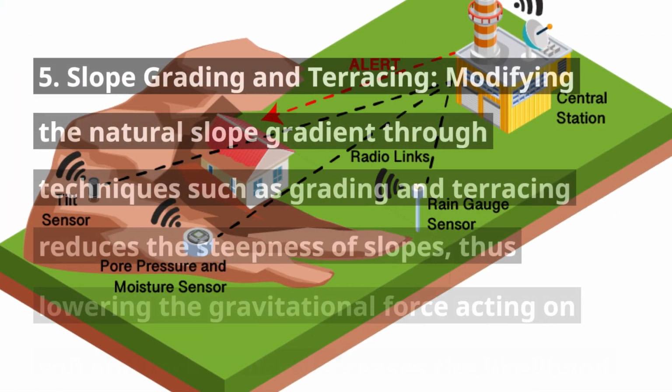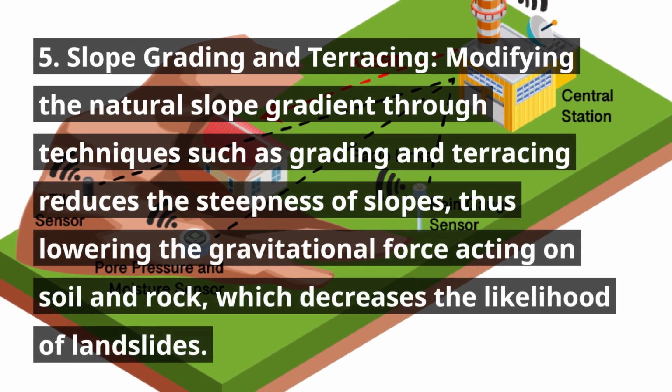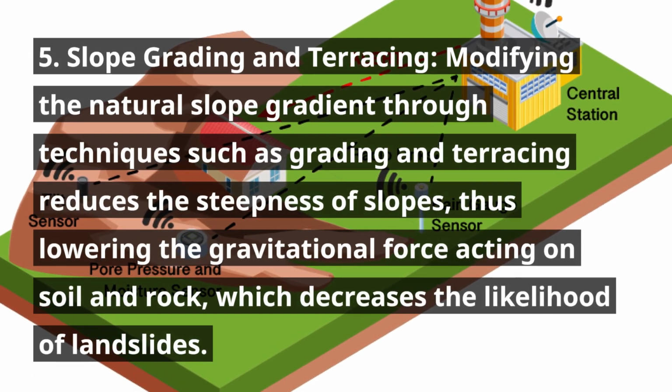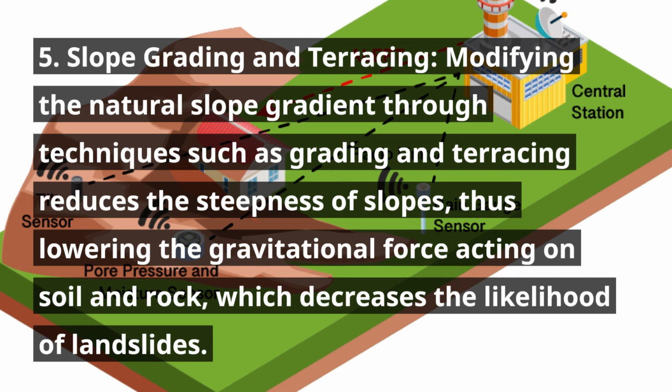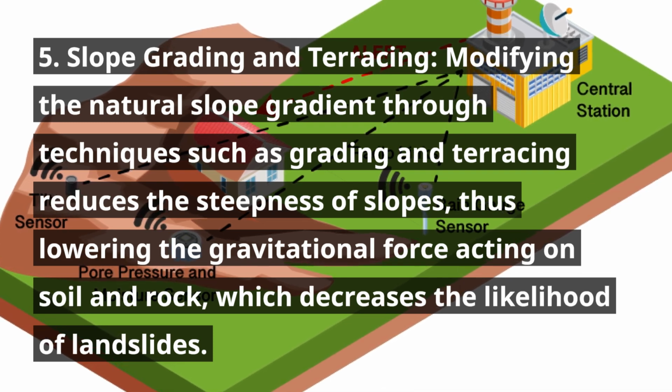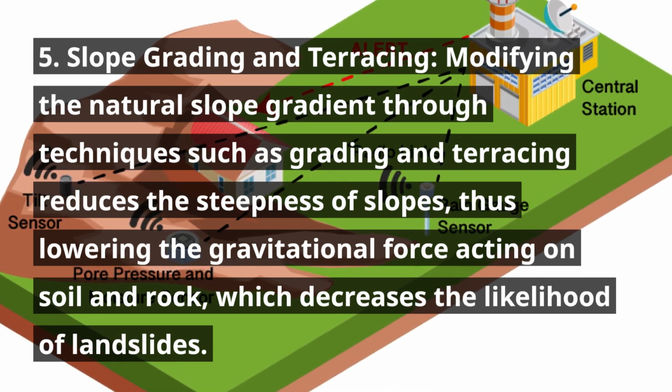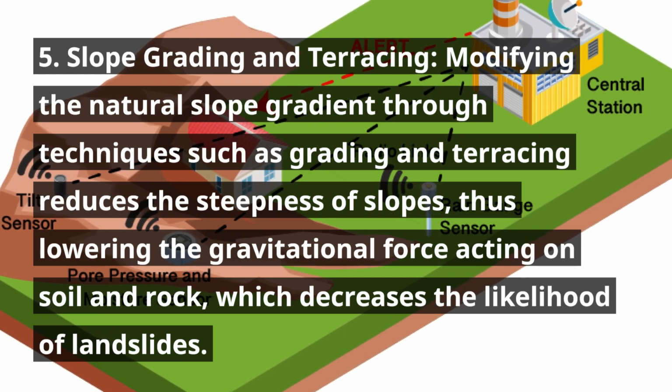5. Slope grading and terracing. Modifying the natural slope gradient through techniques such as grading and terracing reduces the steepness of slopes, thus lowering the gravitational force acting on soil and rock, which decreases the likelihood of landslides.